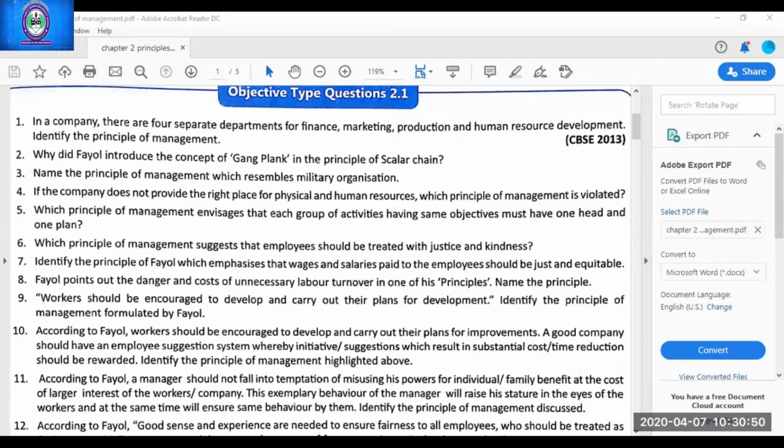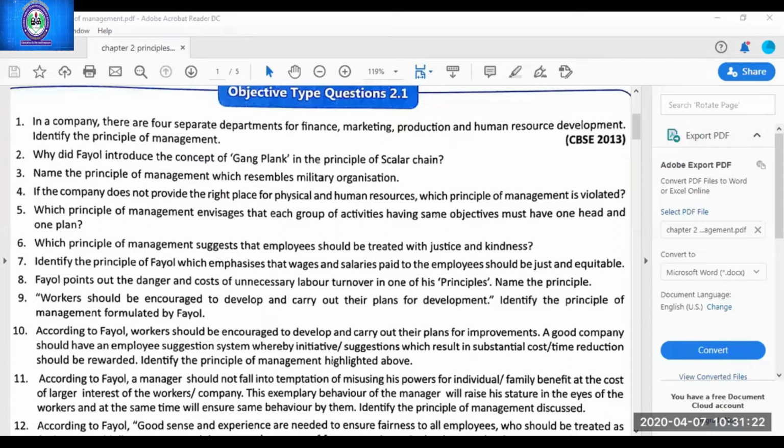Why did Fayol introduce the concept of gangplank in the principle of scalar chain? All who are unmuted can give me the answer. To provide a shorter route to employees. In an emergency, any information needs to be passed immediately without any delay. Then two subordinates working at the same level can use the shorter path known as gangplank. Next, Anushka, fast.